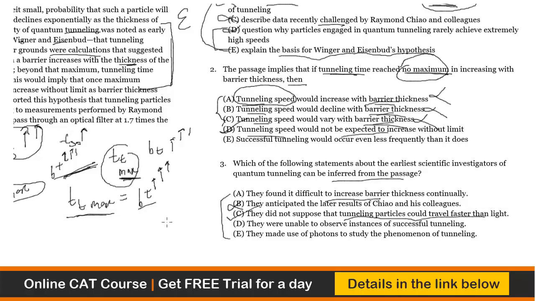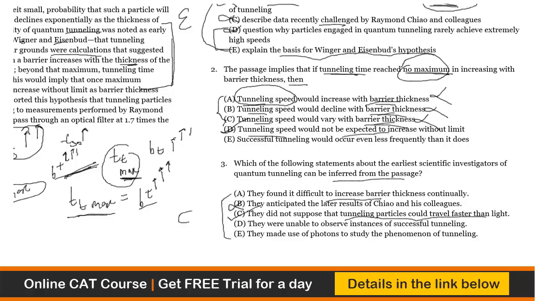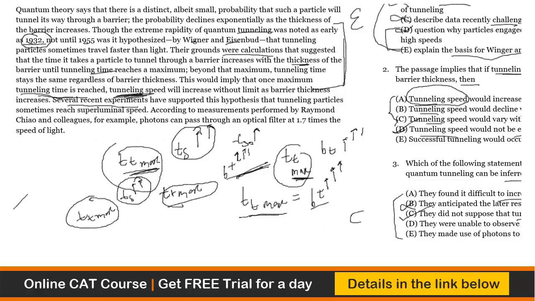This is definitely true. Why? Because if you read, you will realize that they knew about quantum tunneling and its rapidity as early as 32. But not until 55 was it hypothesized that tunneling particles sometimes travel faster than light. So those people in 32 knew that it is traveling at a very high speed, but only in 55 it became clear that it could travel faster than light.